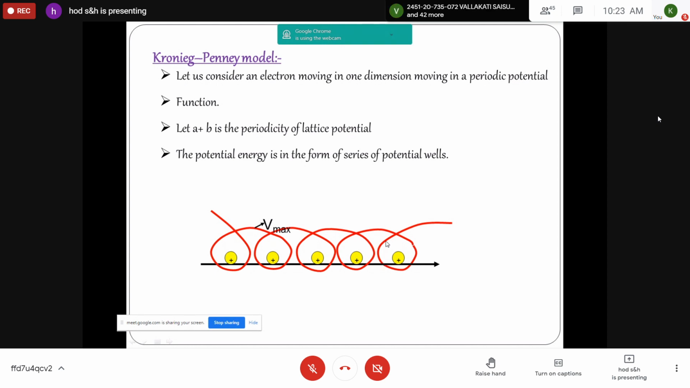Shall I go further? Students? Respond, students?